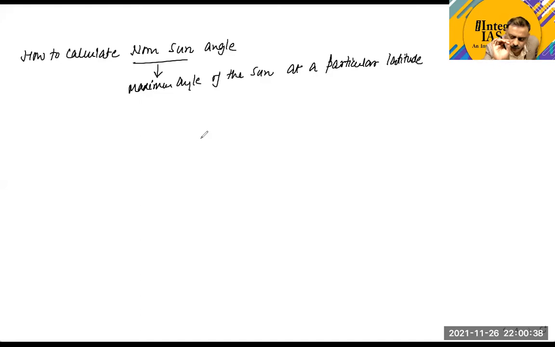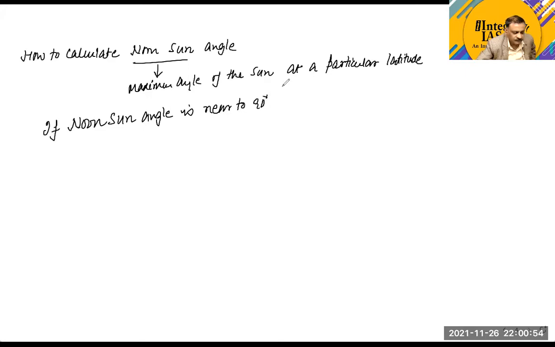So how to calculate the noon sun angle? Now what is the importance? If the noon sun angle is near to 90 degrees, it will bring more insolation. It means more heat is going to be received.